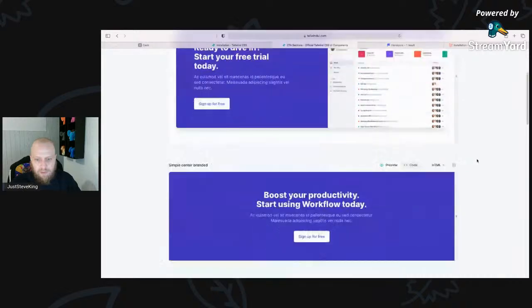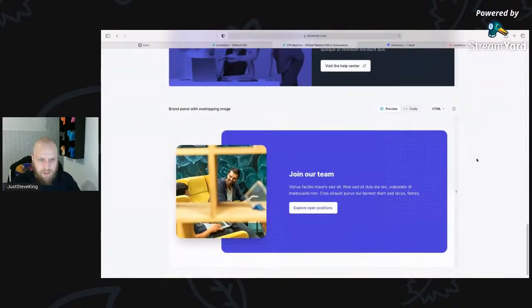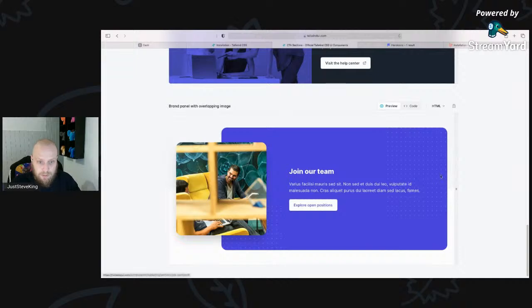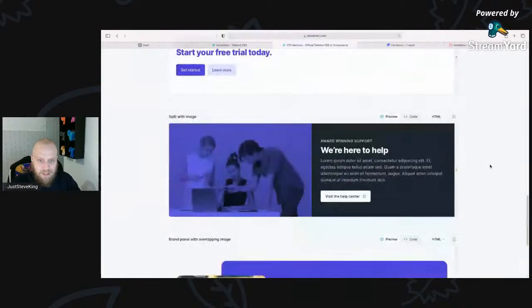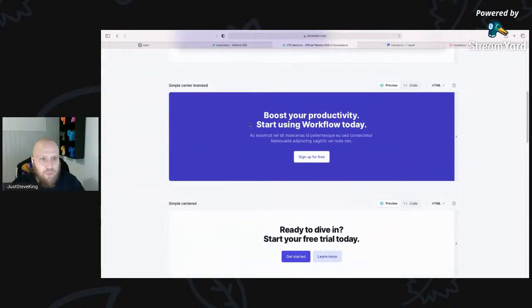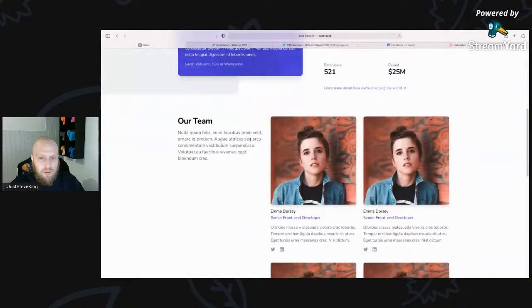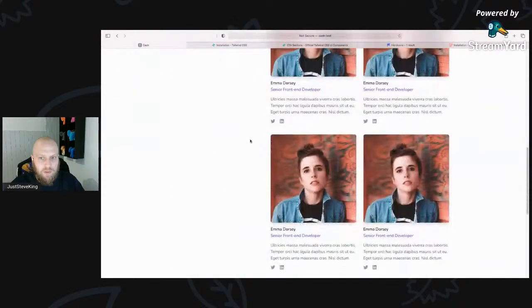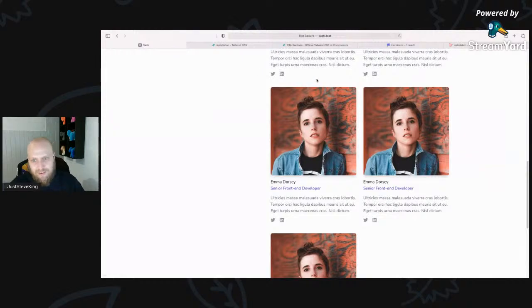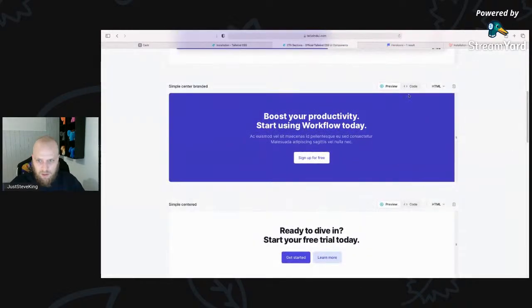So maybe something like that. Lots of cool stuff. That looks really cool. They created new things on Tailwind UI. I love it. Absolutely love it. Simple, center, branded. Because the images are going on this side, that side, and this side, I think maybe a nice centered thing would look okay here. So I would just grab this.